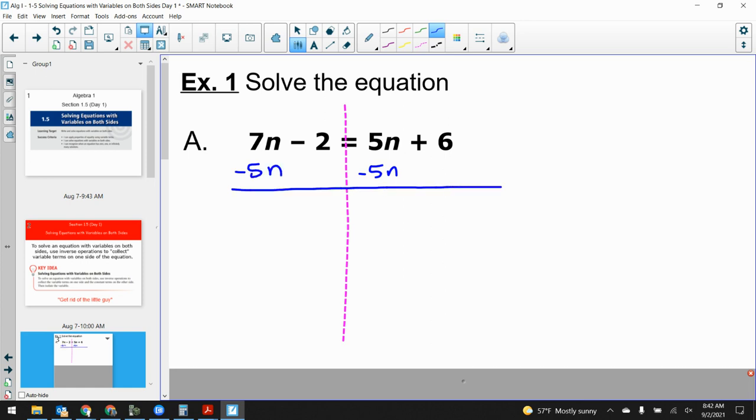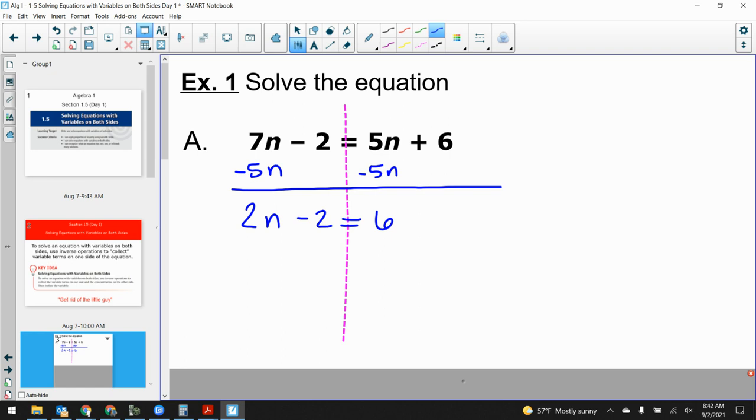And again, it's going to be extremely important that we show all the work and be nice and clean and neat with our steps. We take 7n minus 5n and we get 2n. We bring down the minus 2 that we didn't use. The equal sign stays in the same spot, equals 6. The 5n went away on the right side. And now this becomes an equation that I could have given you yesterday on your quiz, right? This is a simple two-step equation.